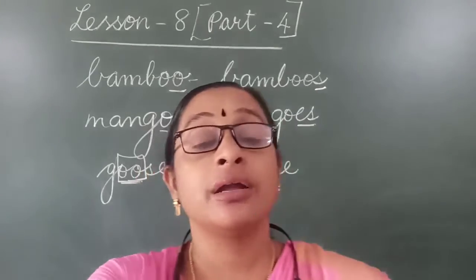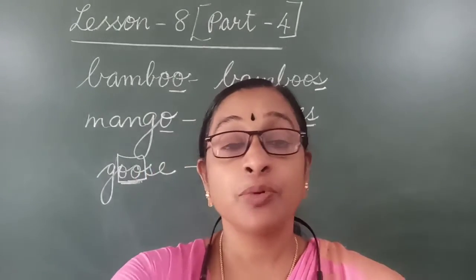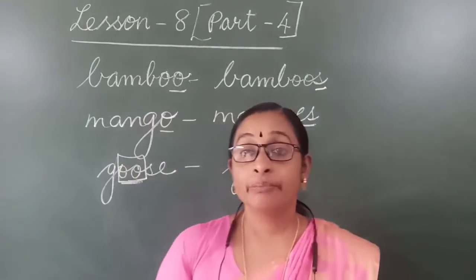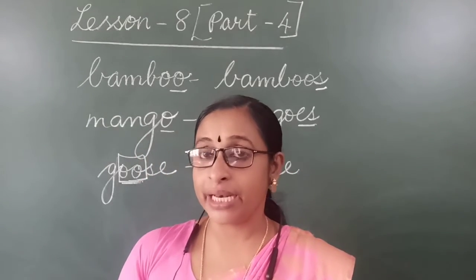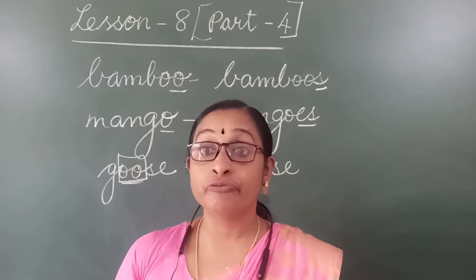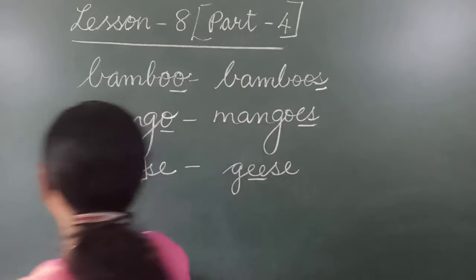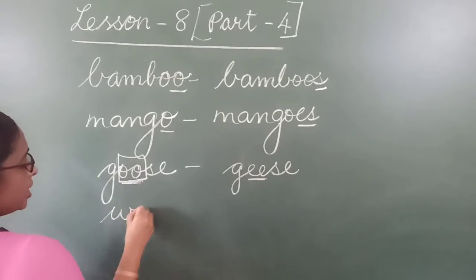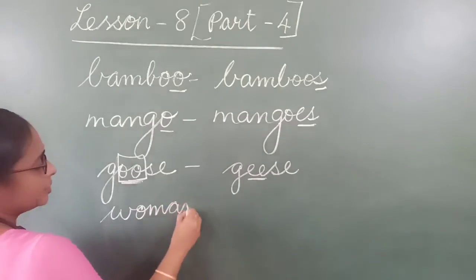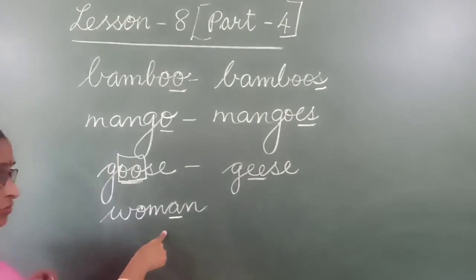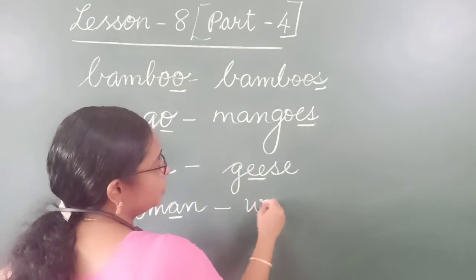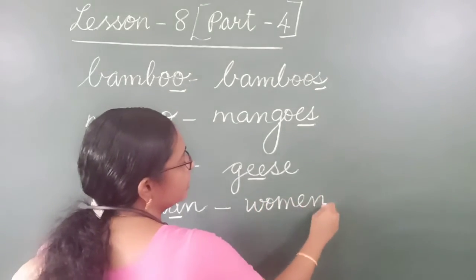The next one, mice. Mice is the plural of mouse. Next one, women. Women is the plural of woman. Children, look here. W-O-M-A-N. Woman. Here, this is a vowel letter, so here we will do the change. Women.